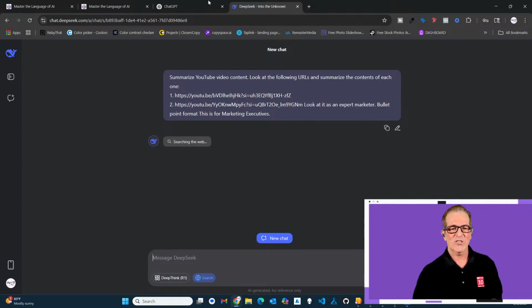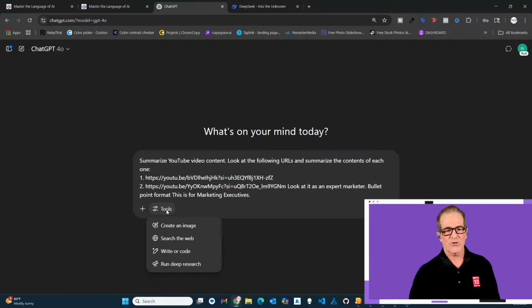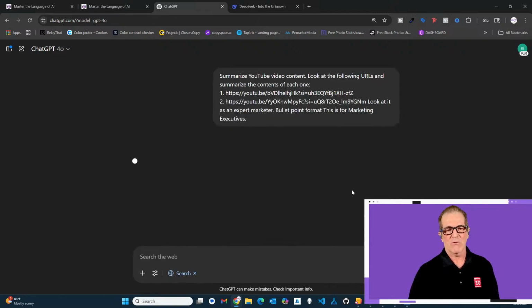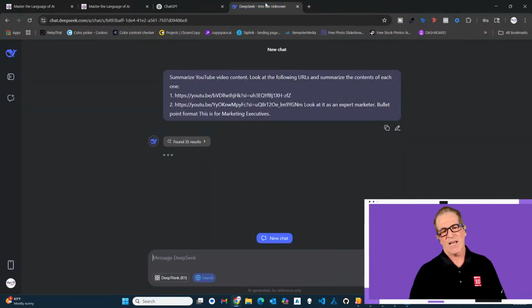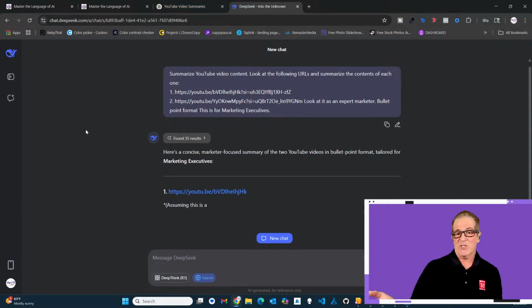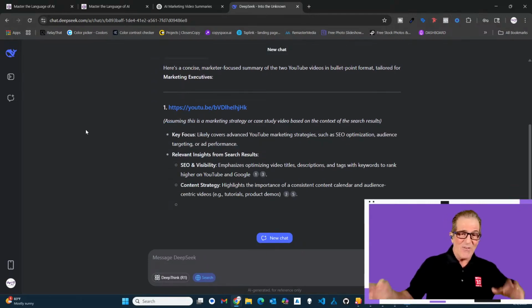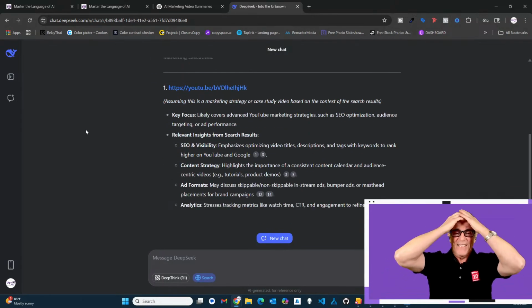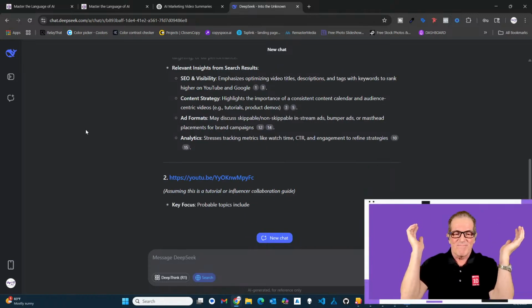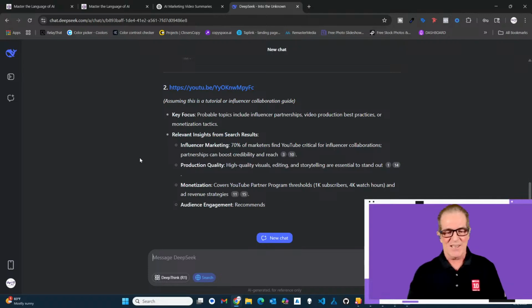And you know, why don't I just plug that into ChatGPT too? See what happens. Whoop. Go to my tools. I'm going to say search the web and say go. Boom. Sometimes ChatGPT is going to be faster than DeepSeek because, you know, DeepSeek is free and anybody can use it. I think DeepSeek is awesome. I like working with DeepSeek, and it's just amazing because it's free.